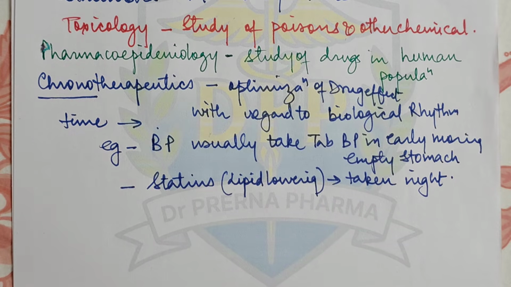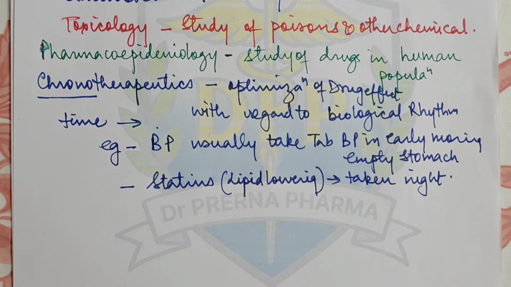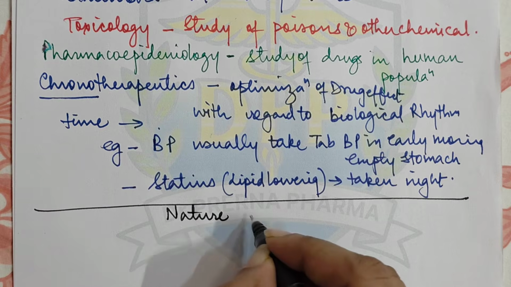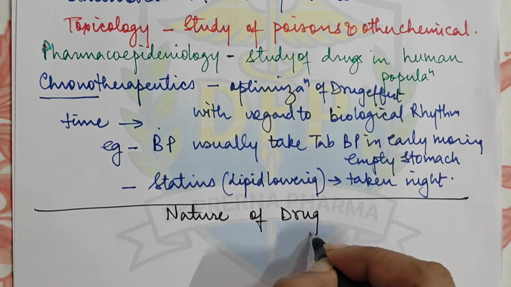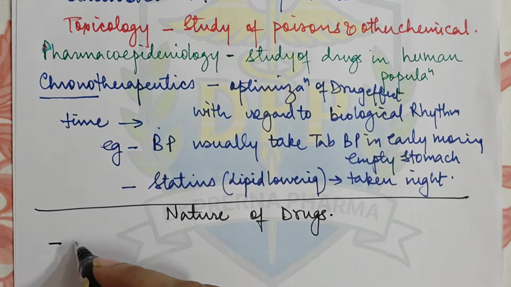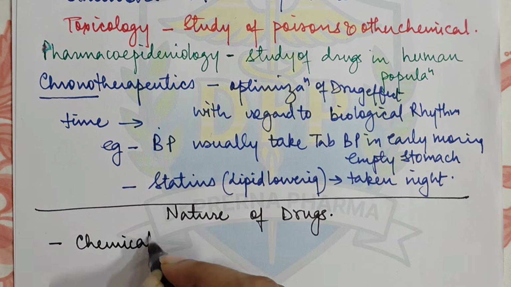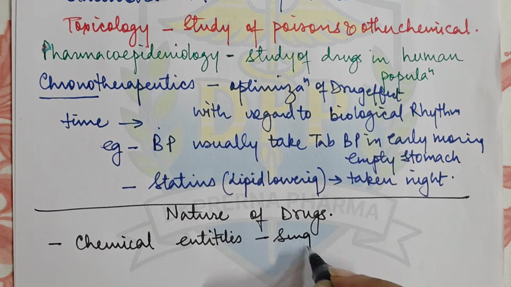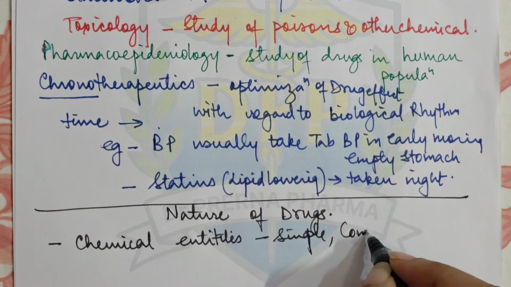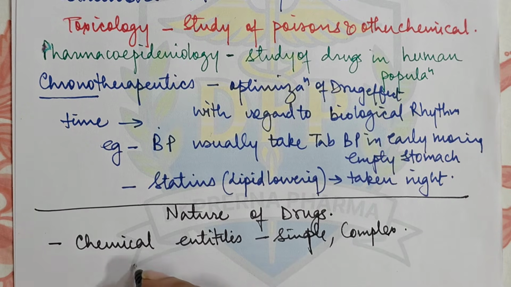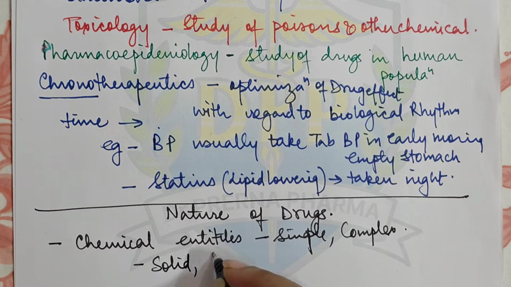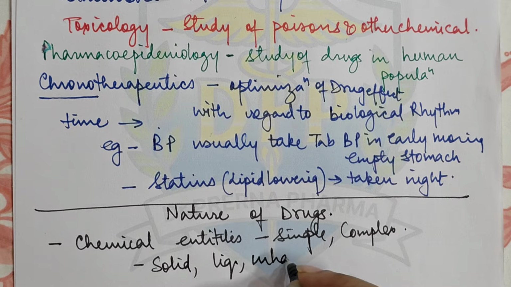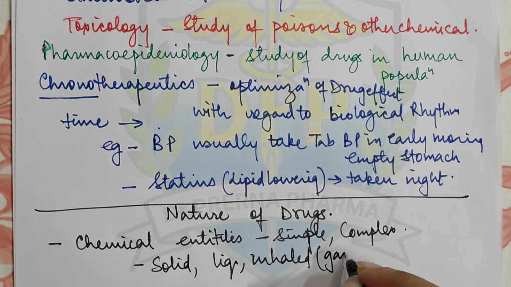Then let's come to the nature of drugs. Now this was about the definitions. The next topic that we take is nature of drugs. Now all drugs are chemical entities. We all know this, right? All drugs are chemical entities, and they are either simple or have a complex structure. Some of the drugs are solid, some are liquid, and some can be inhaled also, so they are basically gas also, right?